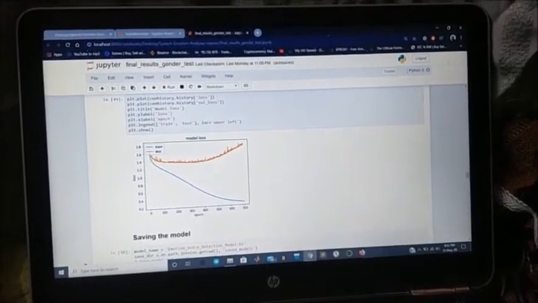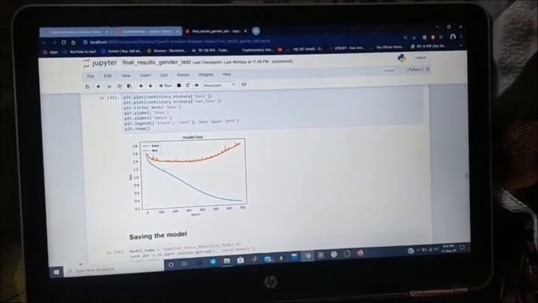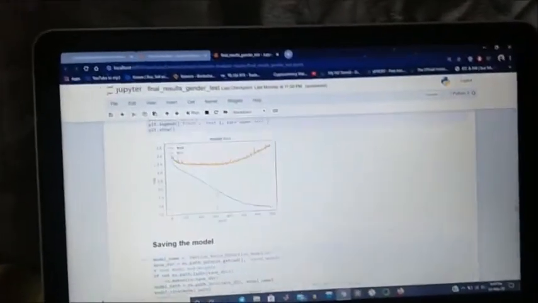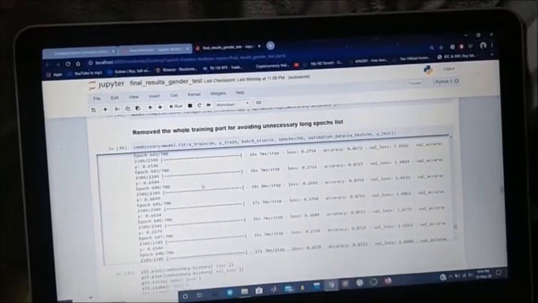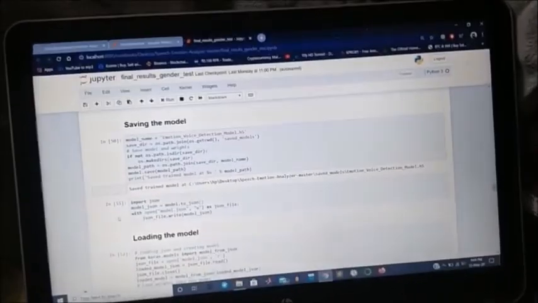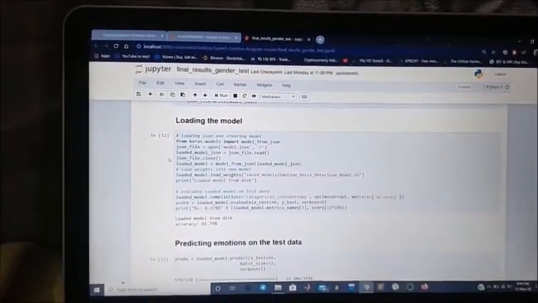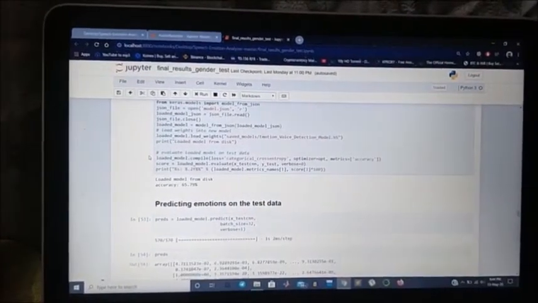So this is the training graph, and this is the test graph. There's a little deviation over there. We have to save the model, and then later load this model. So the model has been saved based on the data which we have selected, and also the model has been loaded.